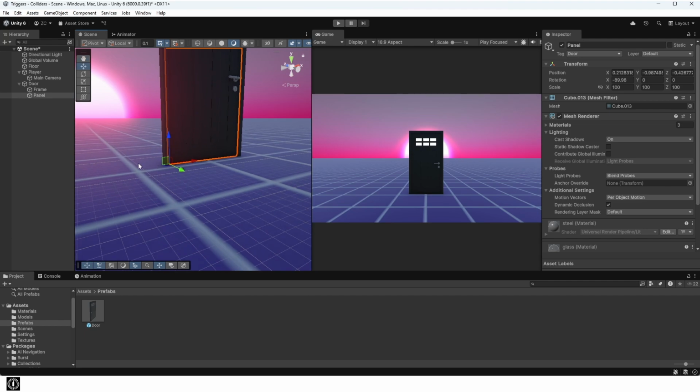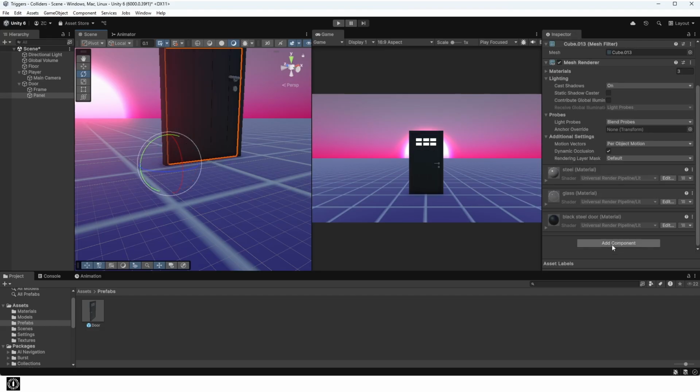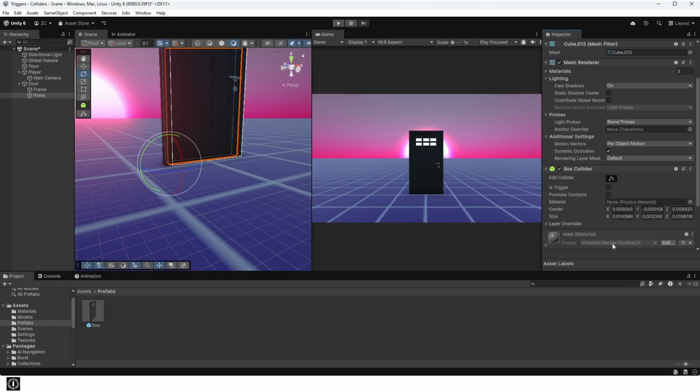Notice how the pivot for the door panel is at the edge where the hinges on a door in real life would be. This is crucial to making sure the door animation rotates on that pivot, not at the center. You can always make your own door object for free in Blender.